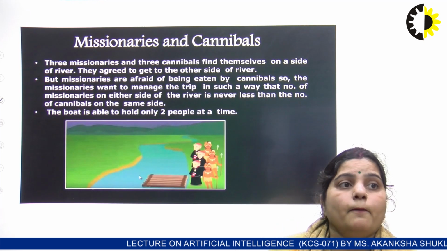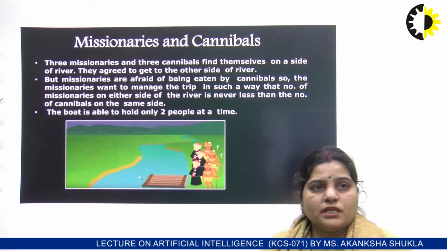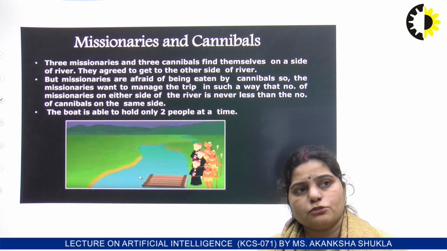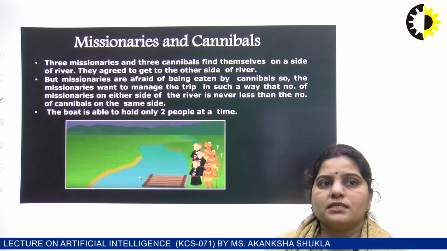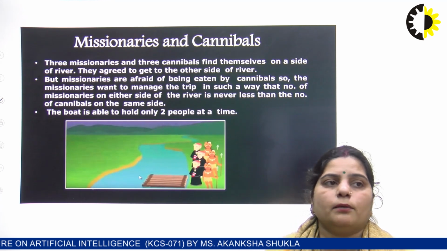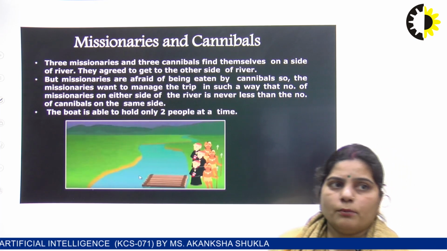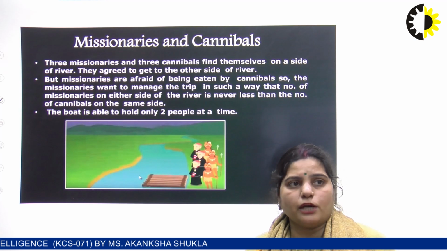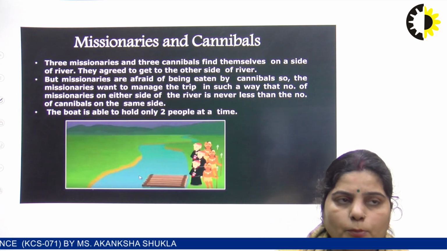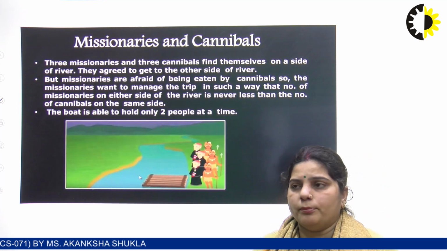This is clear: missionaries are afraid of being eaten by cannibals, so they want to manage the trip such that the number of missionaries on either side of the river is never less than the number of cannibals on the same side. So the number of missionaries must always be greater than the number of cannibals on each side of the river. The boat is able to hold only 2 people at a time.